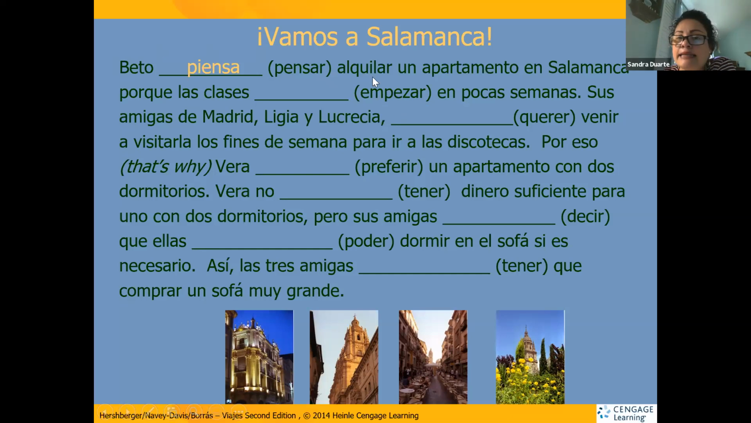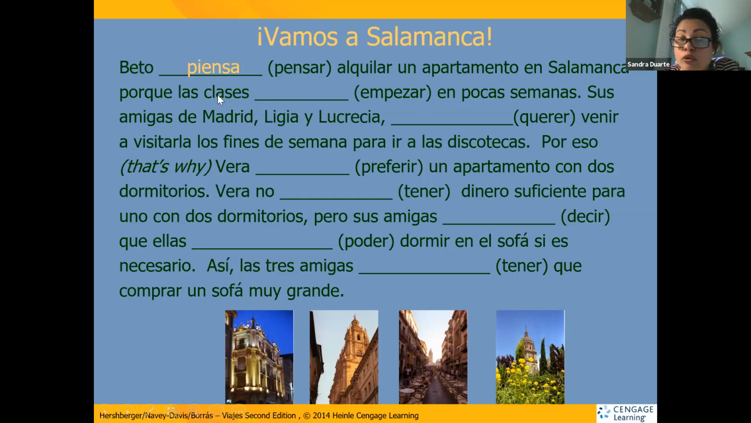Now let's continue to read this paragraph. Beto piensa alquilar. Beto thinks about renting, or Beto is thinking about renting an apartment in Salamanca. Salamanca está en España. Remember, this chapter is about España. España está en Europa. España no está en América, está en Europa. So Beto quiere rentar un apartamento en Salamanca porque las clases. The subject here is not Beto anymore. The subject is las clases. Look at the noun, clases.